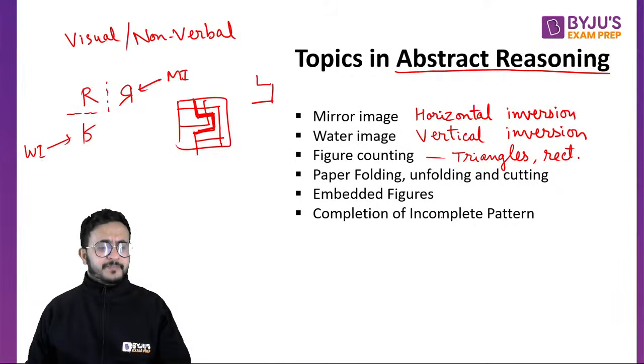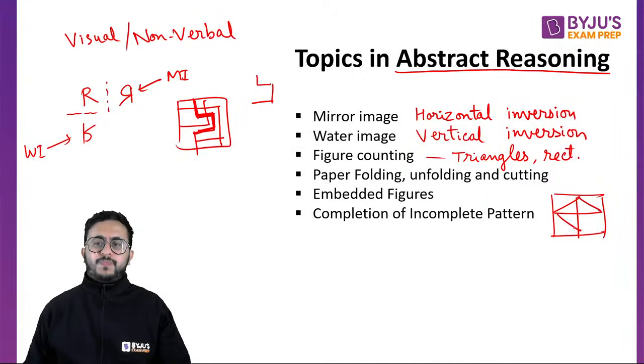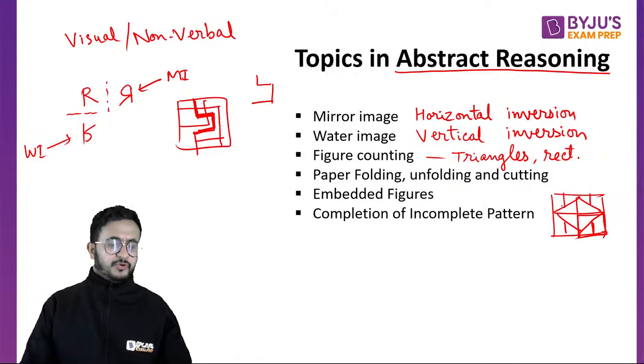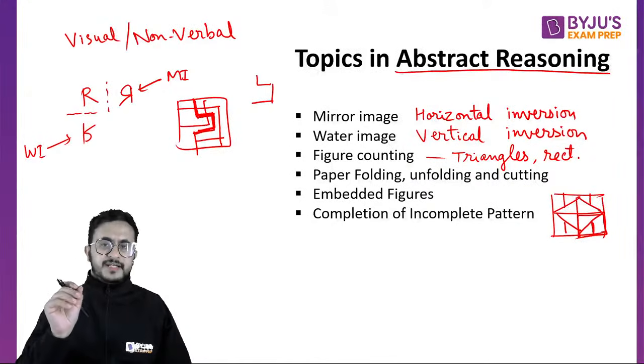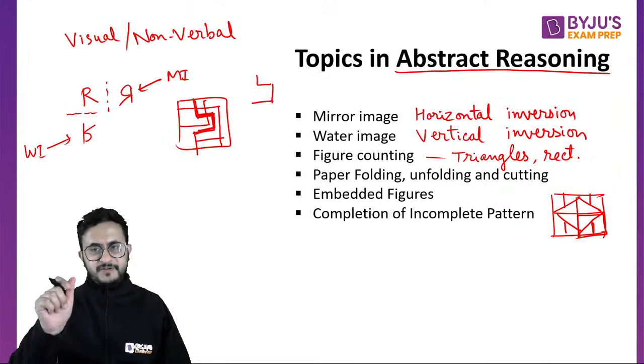Then completion of incomplete pattern. Let us say they have given you a figure like this, and they ask what will come in this place. We know that these are joined diagonally, so something like this and this will come in this place. They will give you three parts and ask you to fill the fourth part. Other parts are given to us, one part is missing, and we have to fill that part.